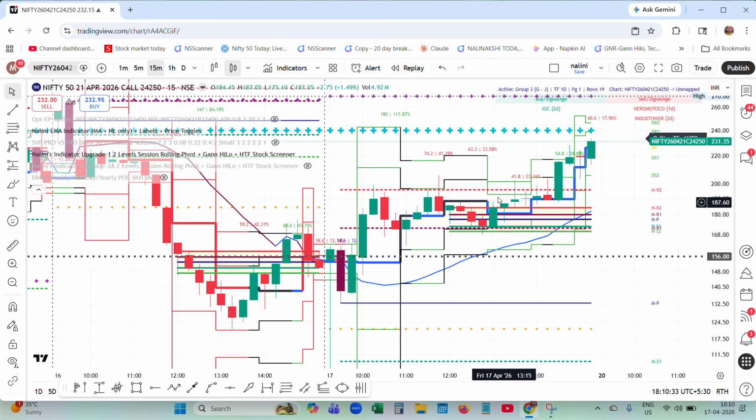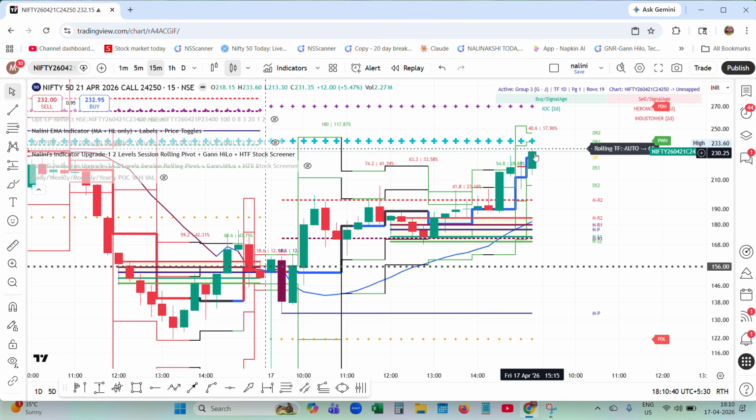It was very, very choppy. In the second hour and third hour, finally it took off. It took off, and finally it closed around 232. It made a high of 233.6 and closed around 232. That is the highest point.